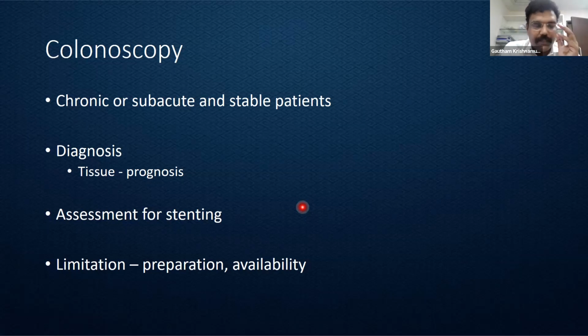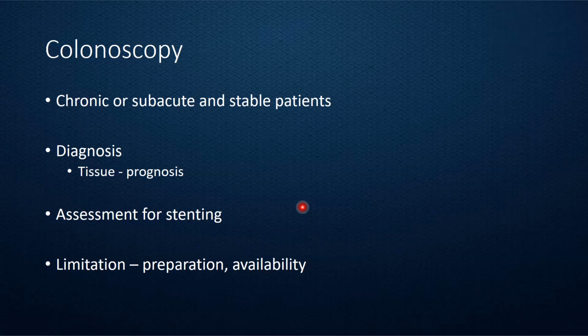So in a poorly differentiated carcinoma patient, we anticipate that the patient will require neoadjuvant or adjuvant chemotherapy. The patient is likely to have peritoneal disease or other early recurrence. So if feasible, we should always try to get a colonoscopy. Sometimes the endoscopists may not be able to pass the scope beyond the level of obstruction. Even then, if the patient is stable, we might get the tissue diagnosis.